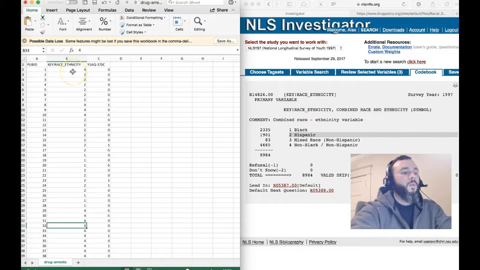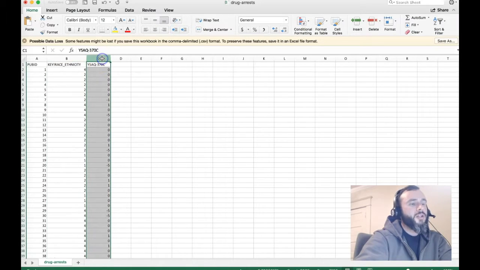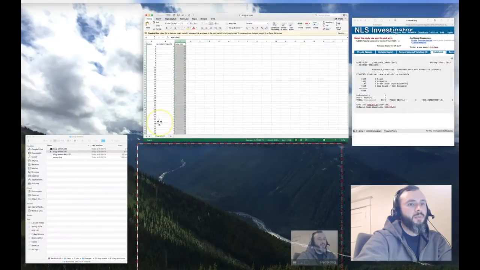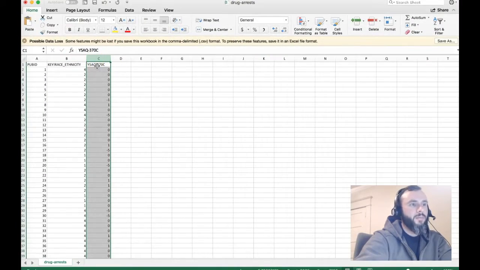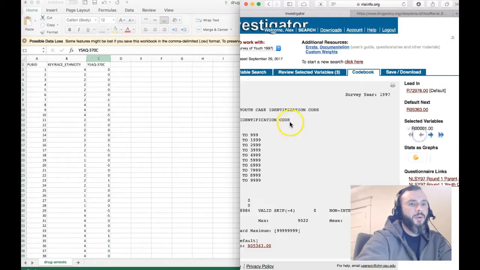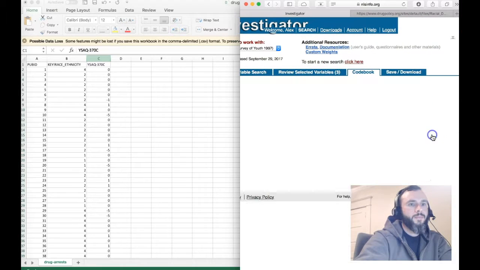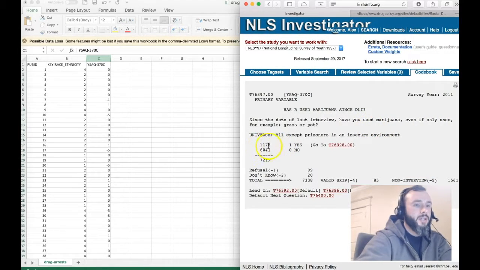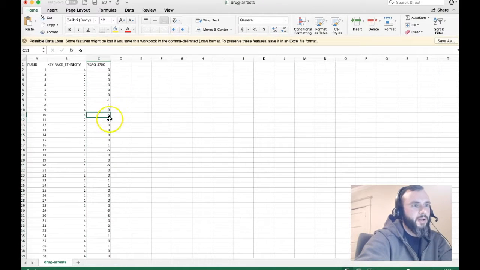So the question that I'm interested in is, out of people that have used marijuana, how many are white and how many are black? We need to whittle this down. Remember my YSAQ 370C question right here? The people who said yes were a response of 1, so I don't care about anybody else in this column. And notice the number -5 means they were not able to be interviewed. All I care about is the people in this column that responded 1.